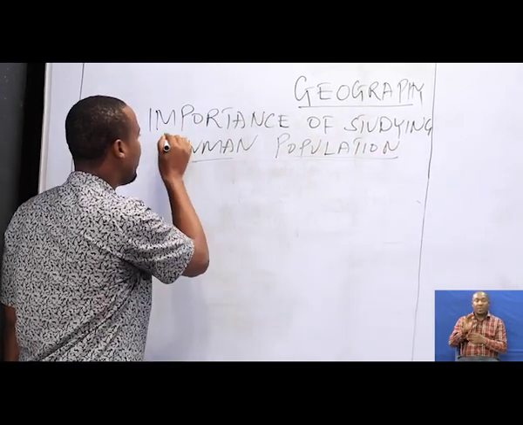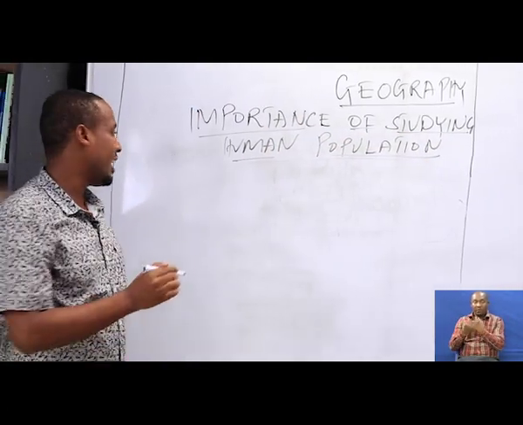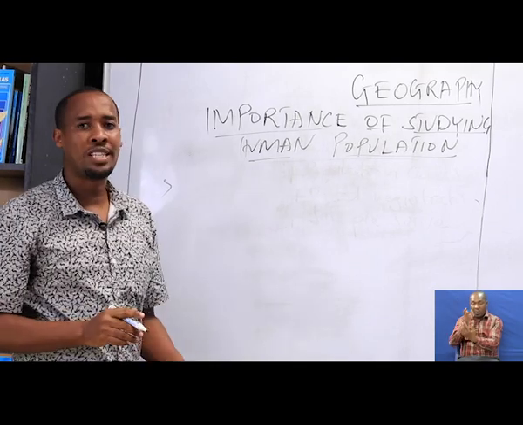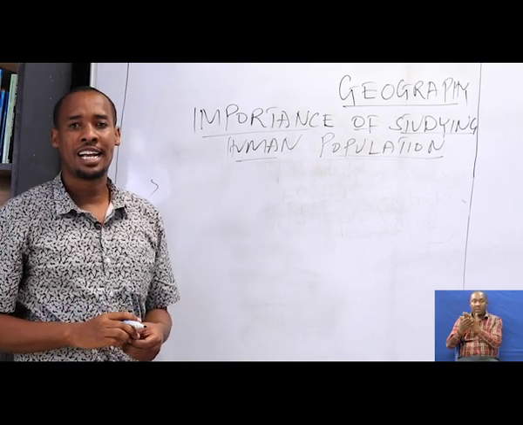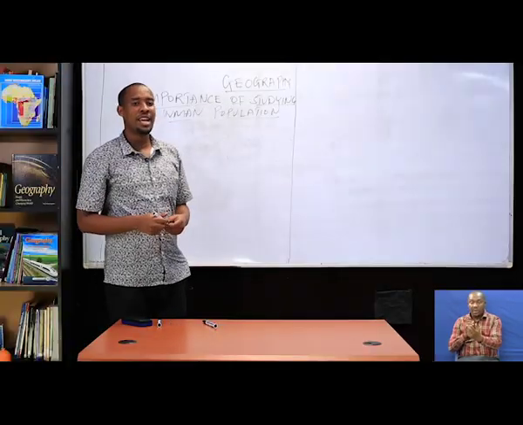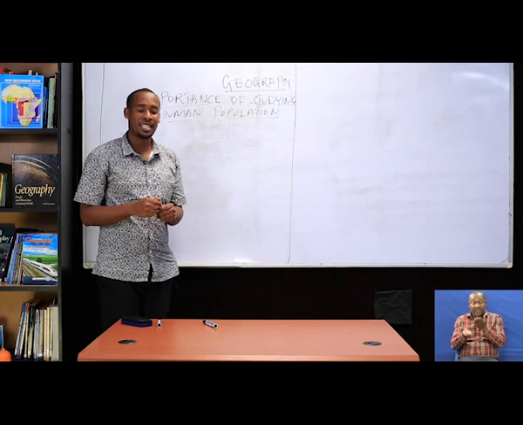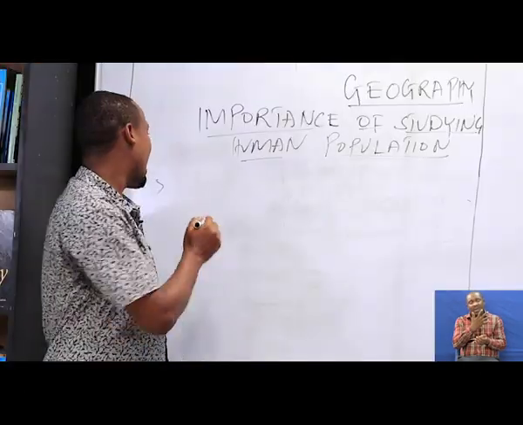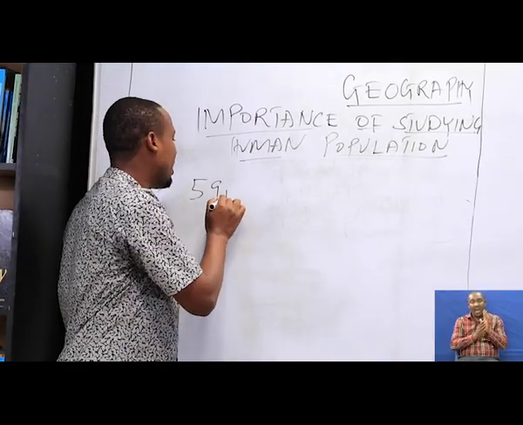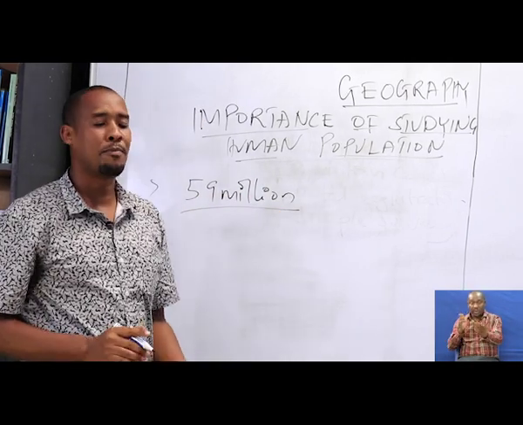So one of the importances of studying human populations is that it can help someone to know the population size of a certain country. For example, through studying human populations, someone may know the population size of Tanzania. For example, the estimated population of Tanzania is 59 million.